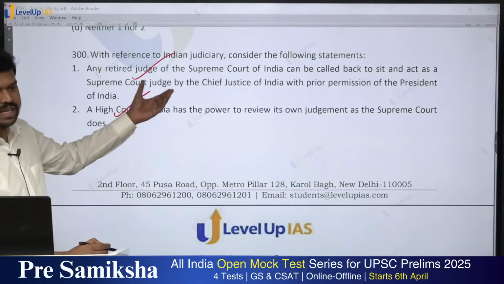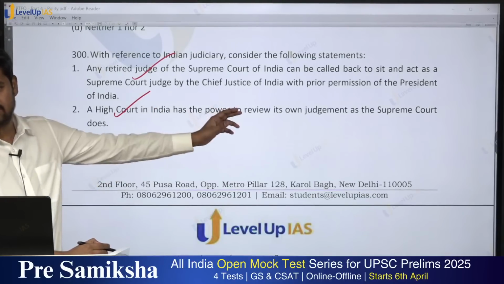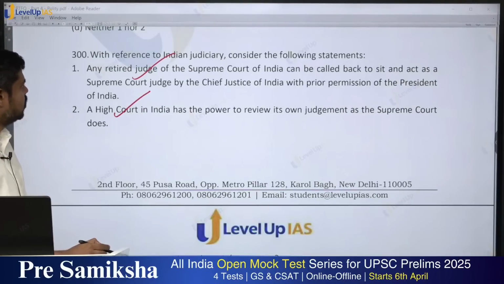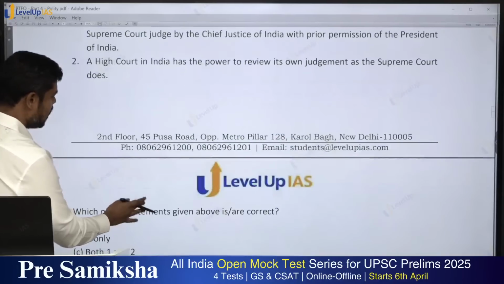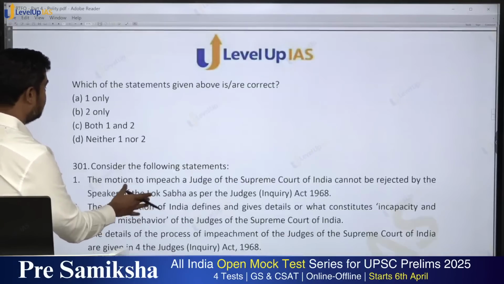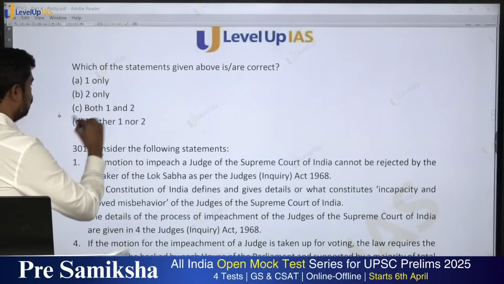But here it is not saying as per the Constitution. They are merely asking whether this particular statement is right or wrong. So what is the answer here? Which of the statements given above are correct? Both 1 and 2.